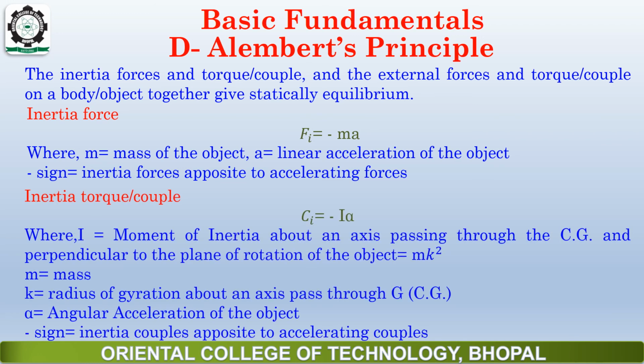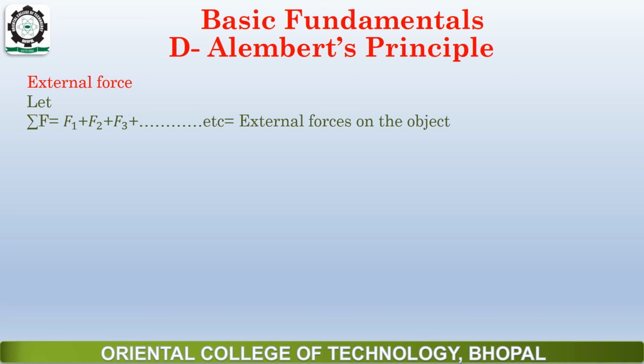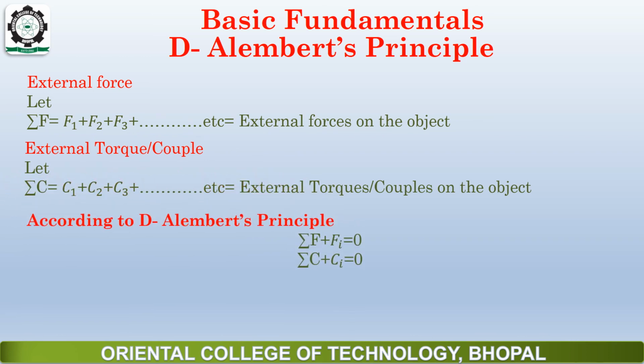In the same sense, inertia torque Ci is equal to minus of I alpha. We consider summation F as the resultant of external forces, and in the same sense, summation C as the resultant of external torque. Then according to D'Alembert's principle, external forces plus inertia forces is equal to 0.